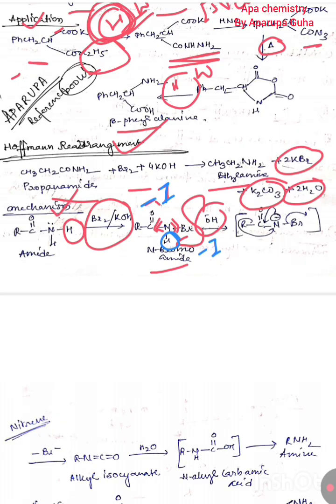So when acidic, this electron pair can behave as 2 electrons, that also can behave like a carbanion type. Okay, so that's why it can go this way, and this R group can go this way, and the Br group is released. Okay, after Br is released, an alkyl isocyanate can be produced.